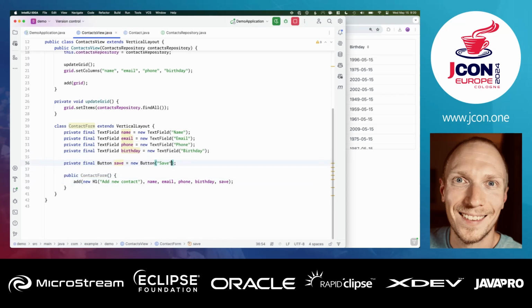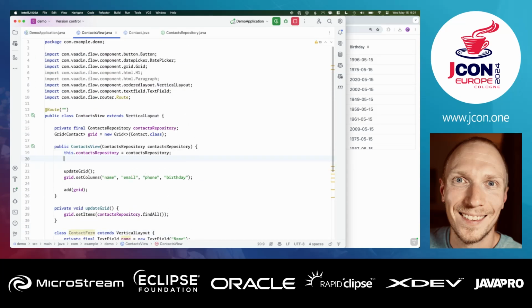So essentially what I am doing here, or what my Copilot was doing for me, is we've generated fields for all the things that we have there. Now this should be a date picker instead of a text field, so it didn't completely understand what we were going for, but it did a fairly good job. So we have text fields for the name, email, and phone. We have a birthday date picker and a save button. And then they are all added to the contact form here. All right, that looks fairly okay. So let's go ahead and create that component here.